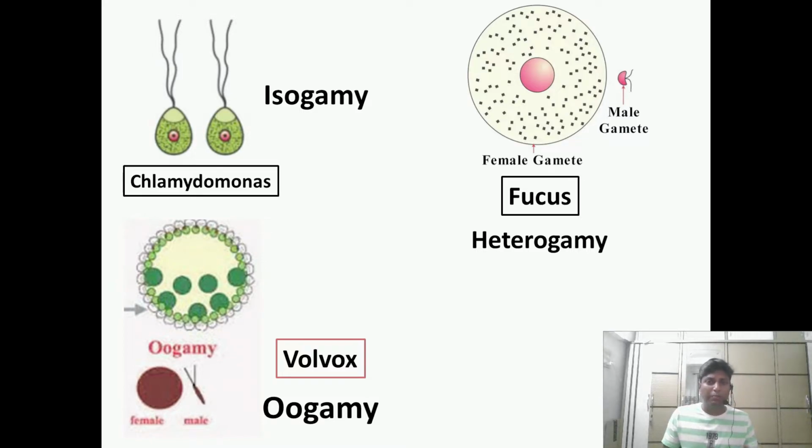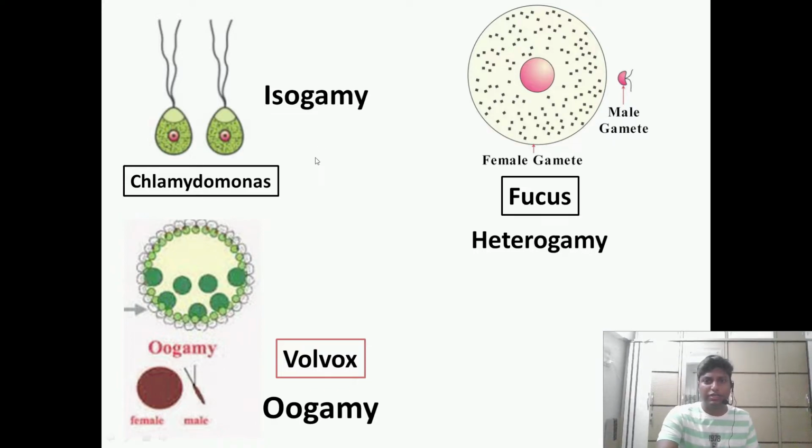In this, both the gametes, as you can see here, these are the two gametes, right? Now both the gametes are of the same shape as well as size. Can you make out from the screen, dear students? They are exactly of the same size as well as the same shape. Such a type of sexual reproduction is called isogamy, wherein iso means same and gamy means fusion. Right? So here, since both the gametes are of the same shape and size, such a type of sexual reproduction is called isogamy. The example is Chlamydomonas.